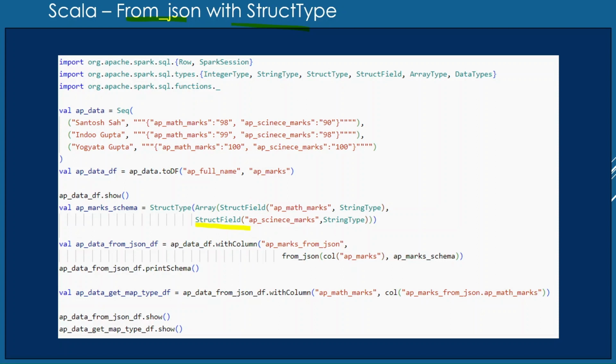Now it would be a struct type. So let's go and do the exercise. I will copy the whole code from my previous exercise to save time, and I will show you how you can convert a string of JSON type to a struct type column with the help of a from JSON function. Let's go to the Databricks.